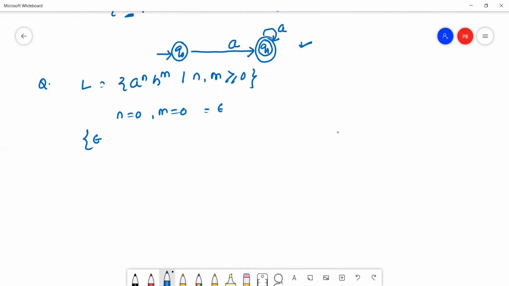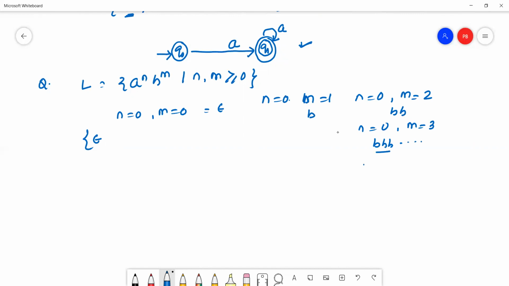If n equal to 0 and m equal to 1, it will generate b. If n equal to 0, m equal to 2, it will generate double b. If n equal to 0, m equal to 3, it will generate triple b, like this.